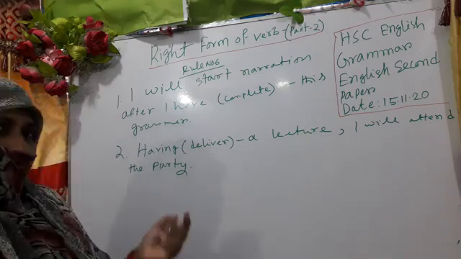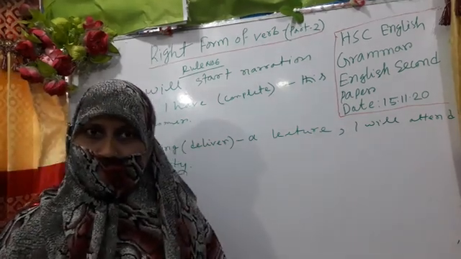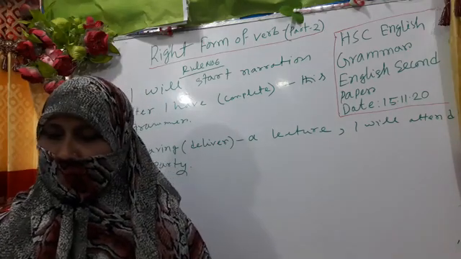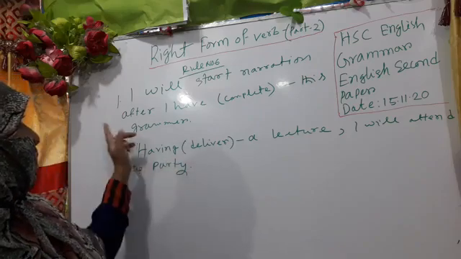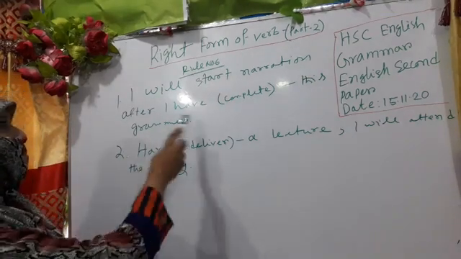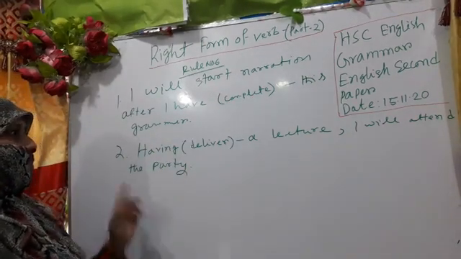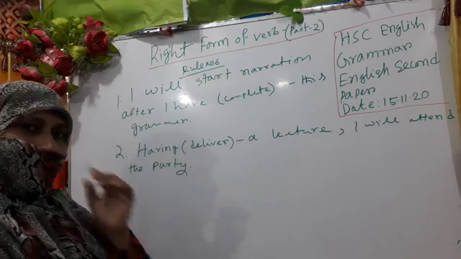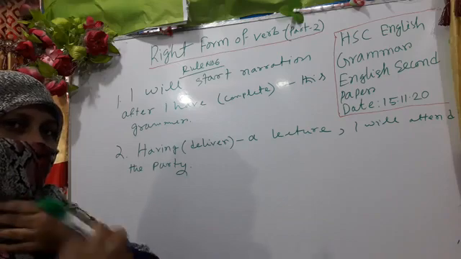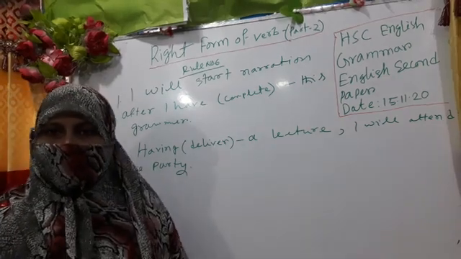What would be the right answer? I will start narration after I have completed this grammar. Having delivered a lecture, I will attend the party. What would be the right answer? Please comment.